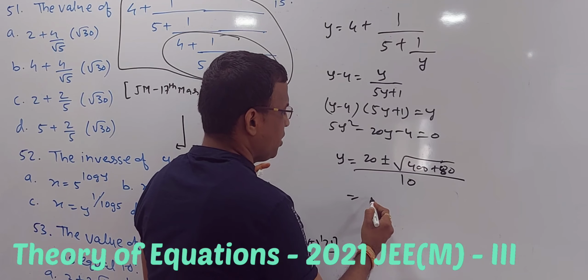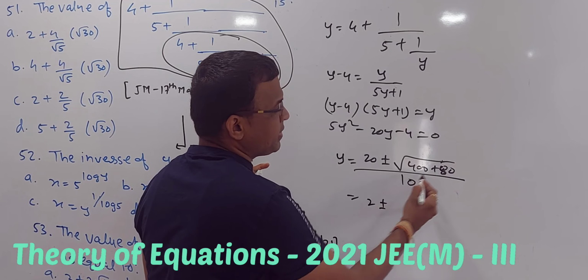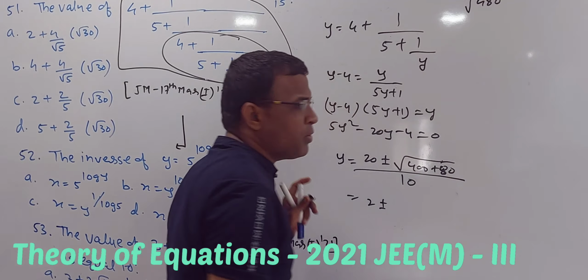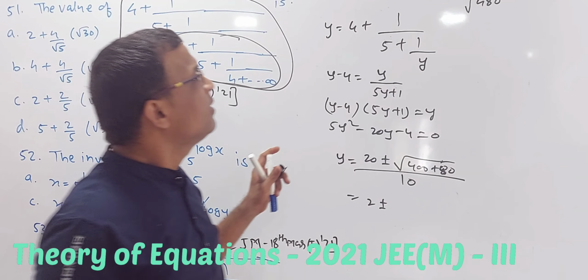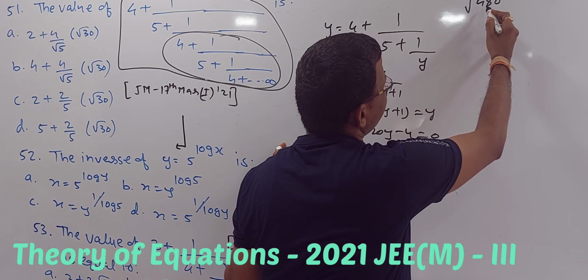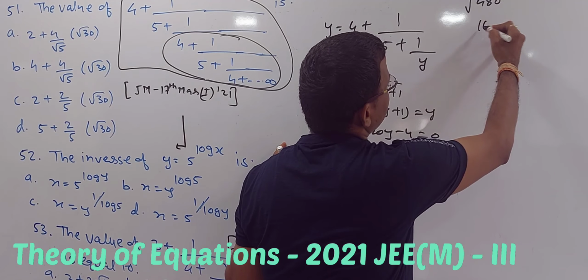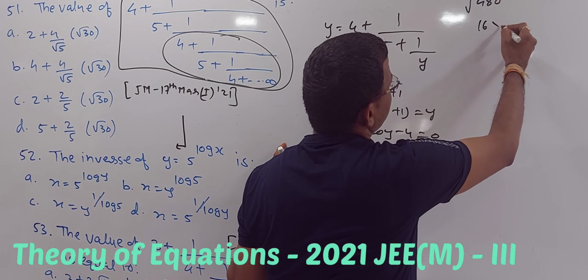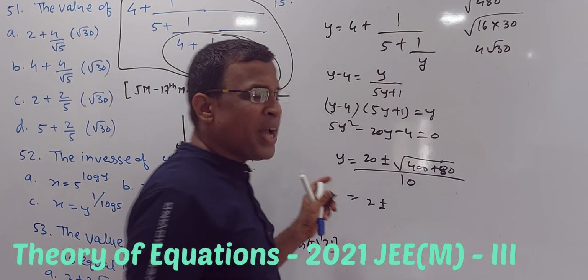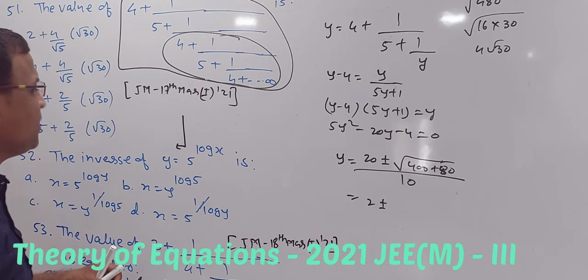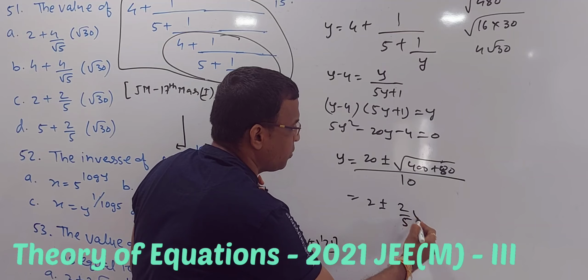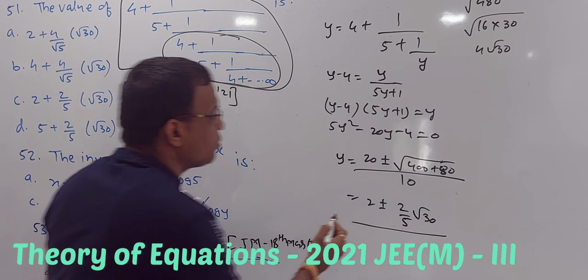So that is 20 upon 10, which is 2, plus or minus root 480 upon 10. 64 is not there, so it's 16 into 30, so it is 4 root 30. So 4 by 10 is 2 by 5 root 30. Fine, these are the two answers we are getting.